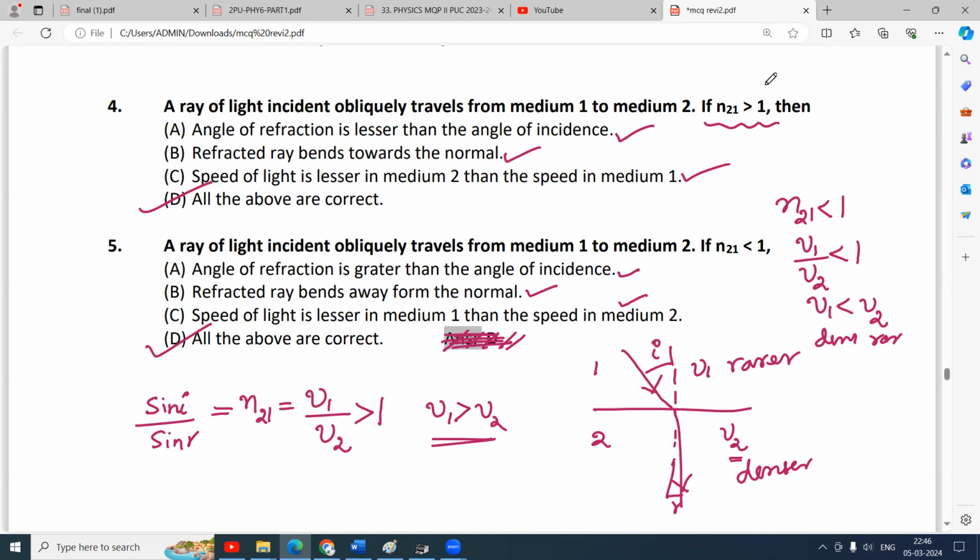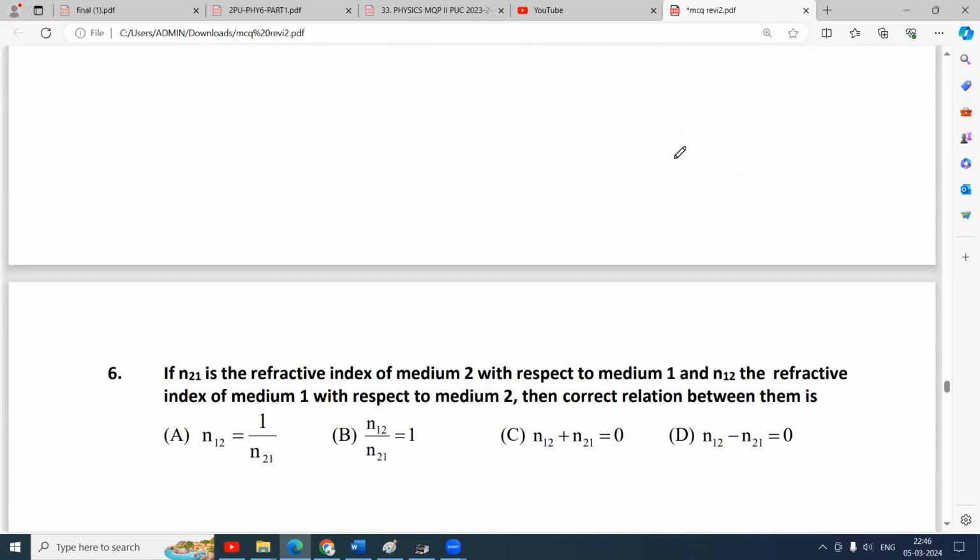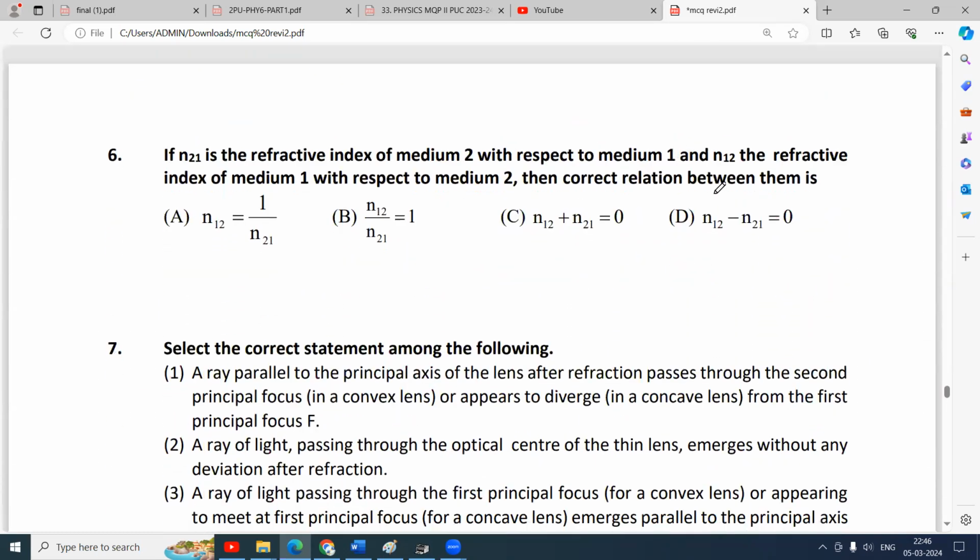So the problem here is, you may be knowing all these things, but in the examination hall you must be there enough and you should be strong enough to answer all these things. Okay, sixth one. n21 is the refractive index of medium 2 with respect to medium 1. Then we can write the formula n21 is equal to V1 by V2.